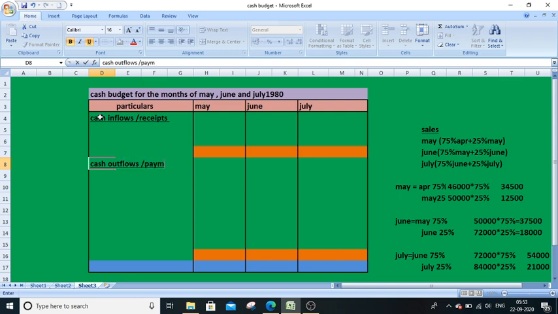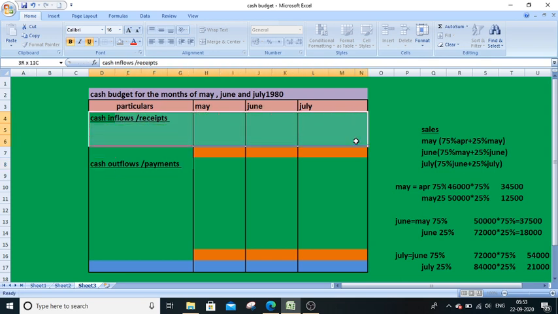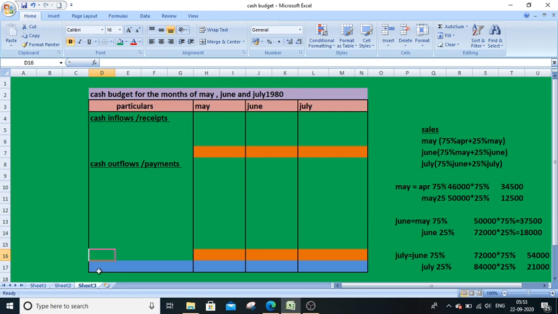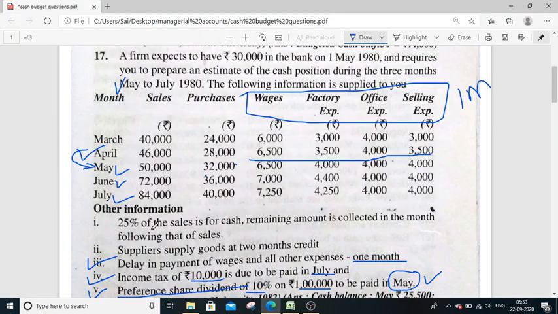So all receipts under one row and all payments under one row, we have to take the difference for finding out the closing balance. Finding out what? Closing balance. So closing balance in bank. Chalo, go through the question now.